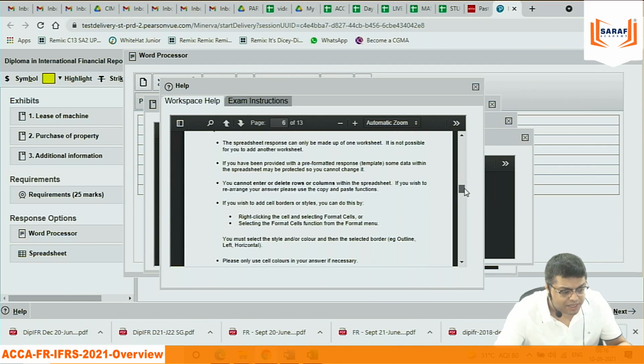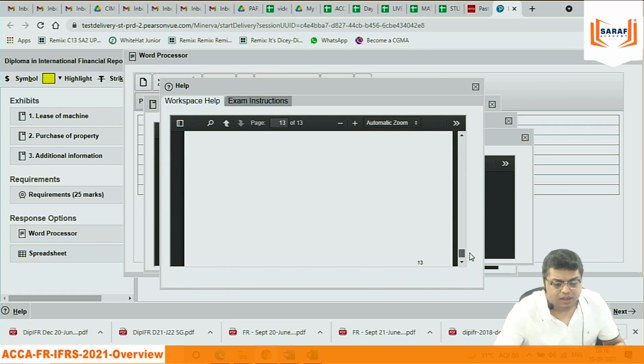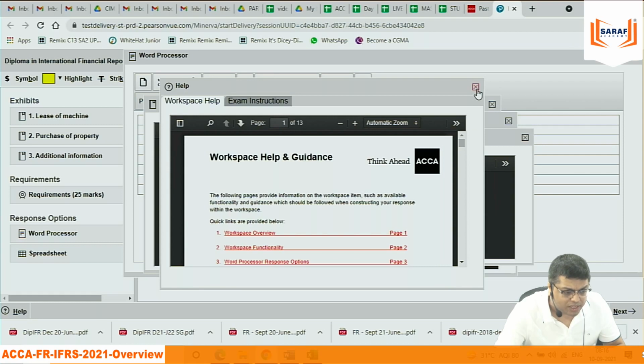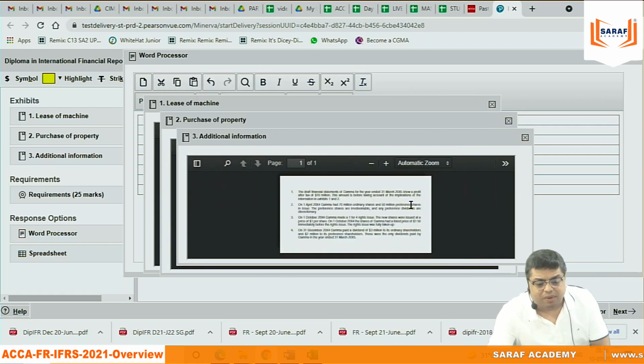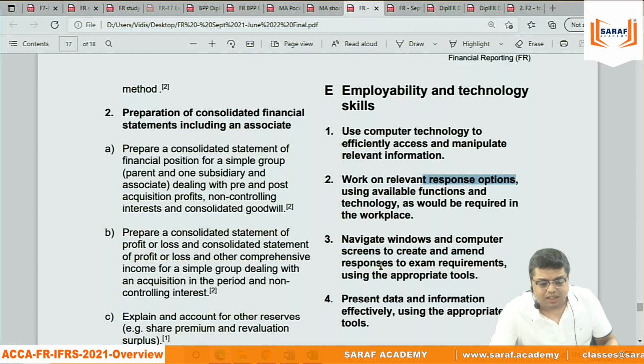In the chapter that you go and read, plus minus, Excel calculation, everything they have given here. In the FR exam also, I am not opening the FR paper, but it is given everywhere there about how you will be able to be more computer friendly. So it's not a change in the syllabus.